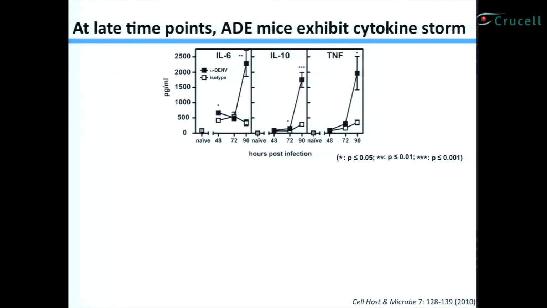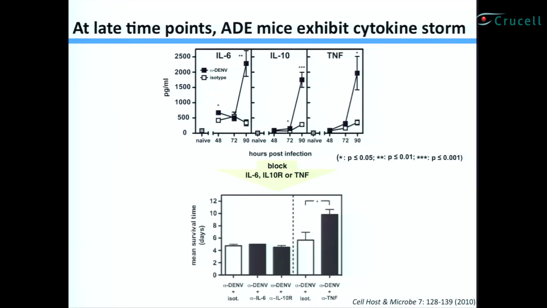We looked at IL-6, IL-10, and TNF. And sure enough, these mice have very high levels of all 3 cytokines, especially when they're about to die, at 90 hours post-infection. Most interestingly, we can inhibit TNF and rescue the mice from this lethal disease phenotype, but not when we inhibit IL-6 or IL-10 receptor signaling. So what this shows is that this lethal disease phenotype is mediated by TNF.